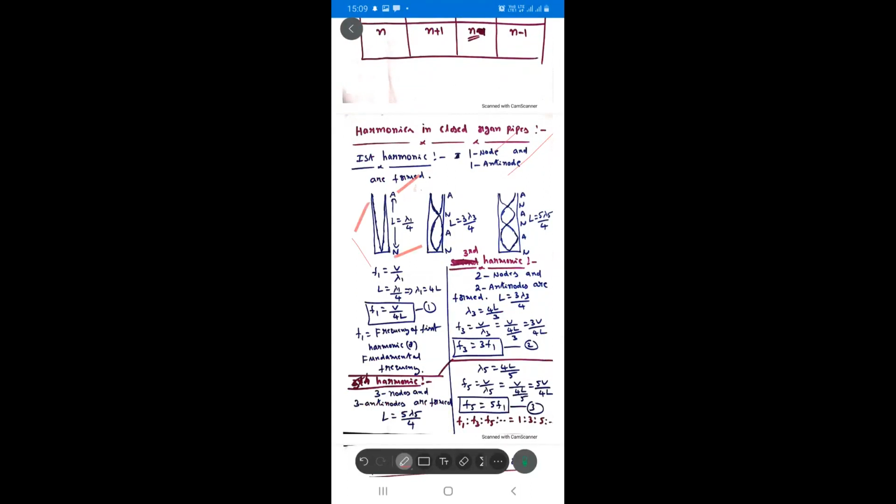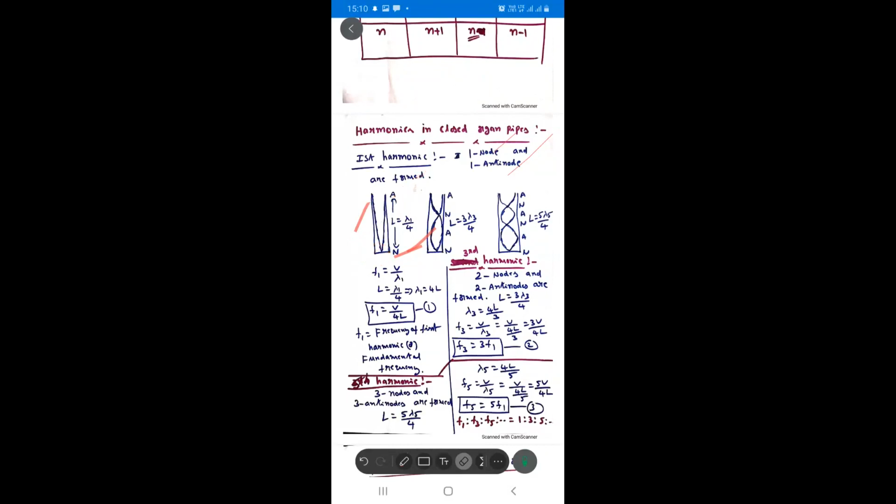See how we represented the wave. The incident wave and reflected wave overlap out of phase, so here the amplitude is 0. This is the node. And here the overlapping waves are in phase, so the amplitude is maximum. This is the antinode. The distance between two consecutive antinodes is lambda by 2, but the distance between an antinode and a node is lambda by 4.